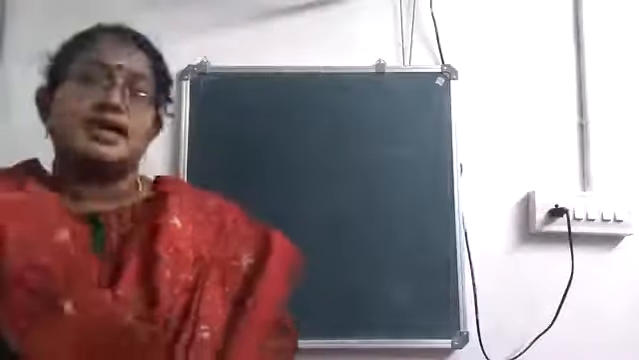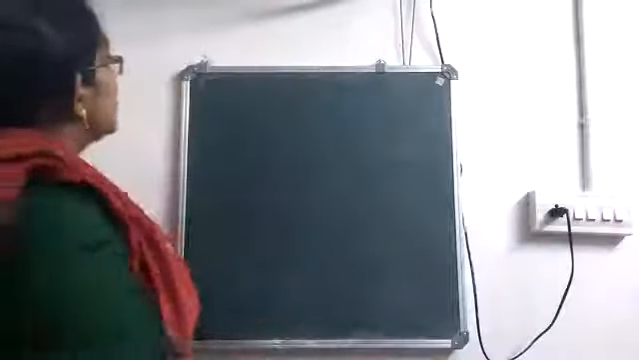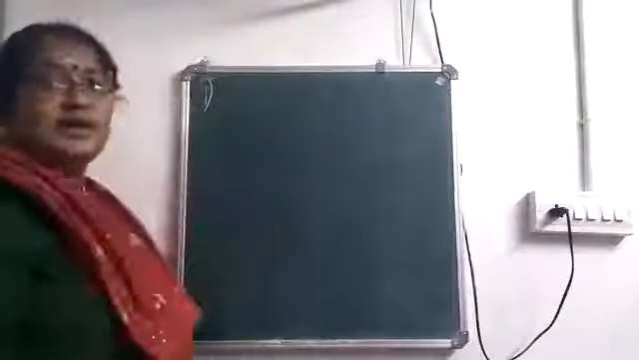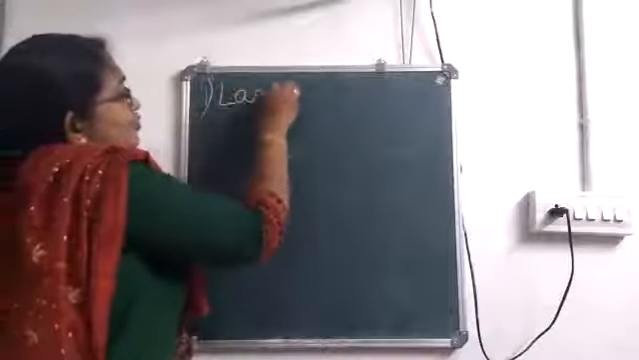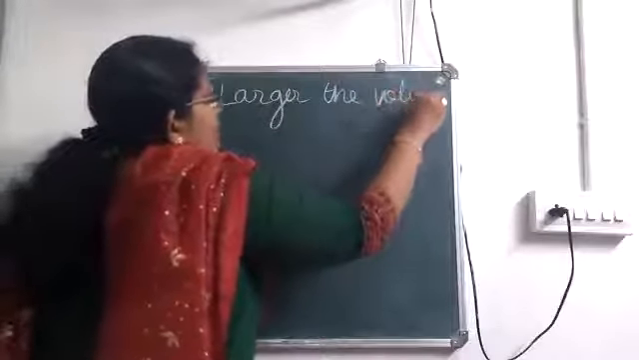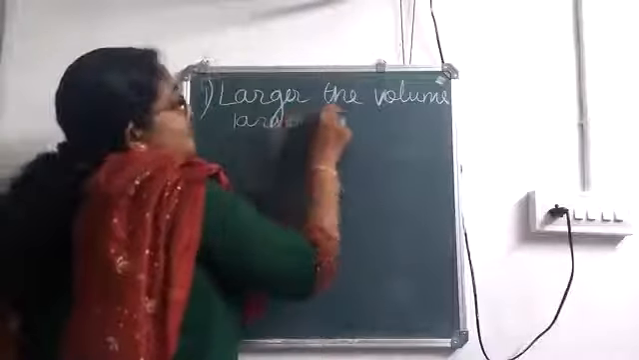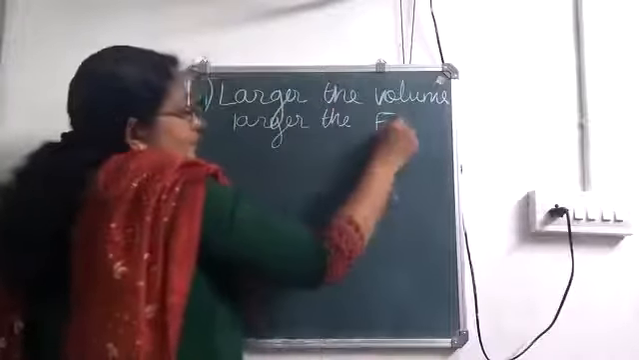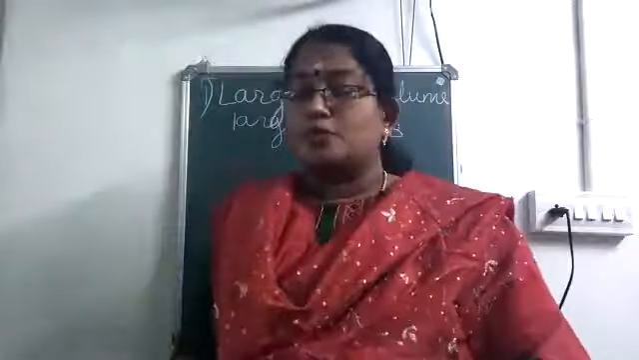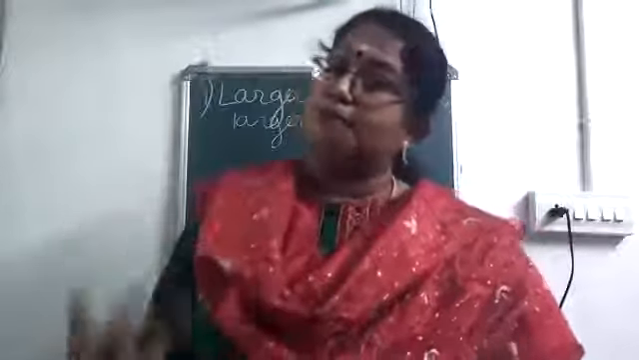Okay, next comes the characteristic properties of upthrust. There are 3 characteristic properties of upthrust. First one is: larger the volume of the immersed part, larger the upthrust. So what do you mean by this? If more volume of an object is immersed in the liquid, the upthrust experienced will be more.